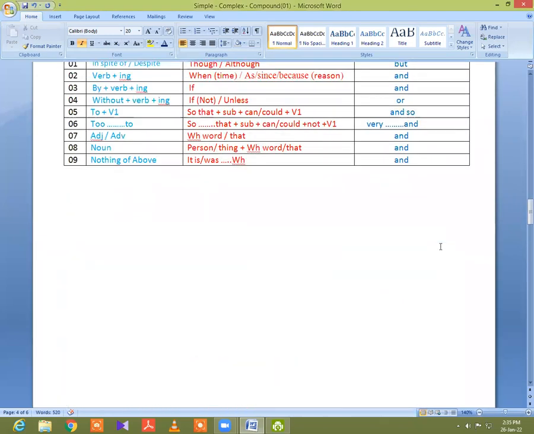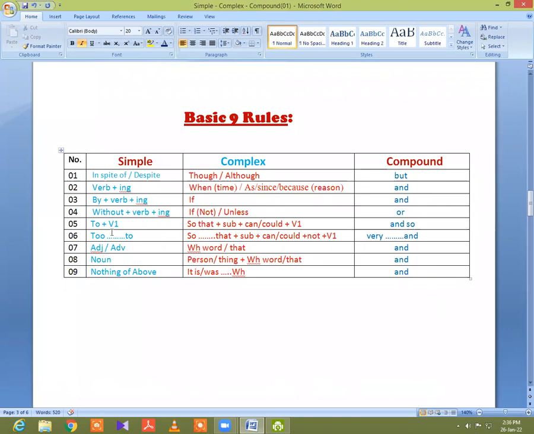Okay, now tactic number 4. You notice that when you find without plus verb plus ing in a simple sentence, you must use unless or if not in a complex sentence, and or in a compound sentence. I repeat, when you find without plus verb plus ing in a simple sentence, you will give if not or unless in a complex sentence and or in a compound sentence.